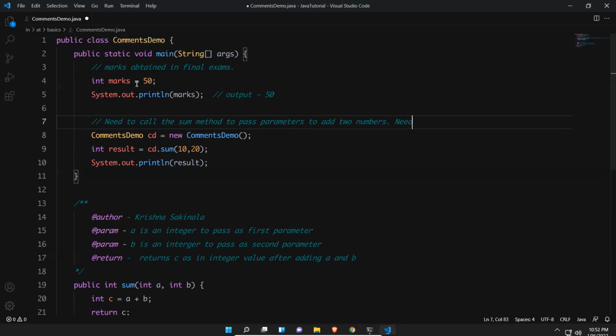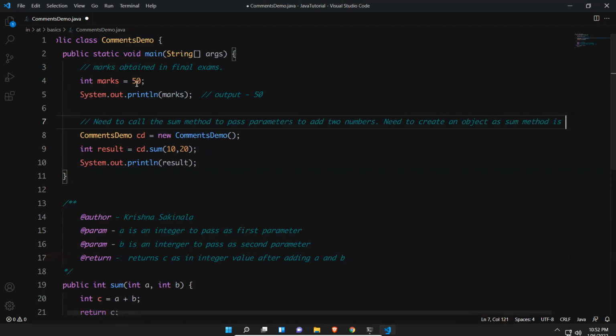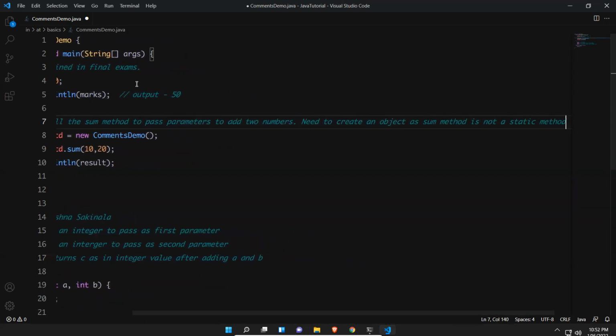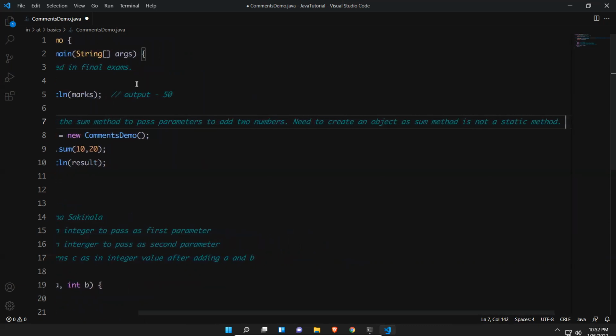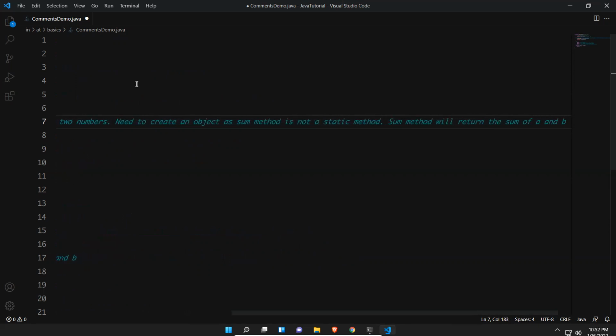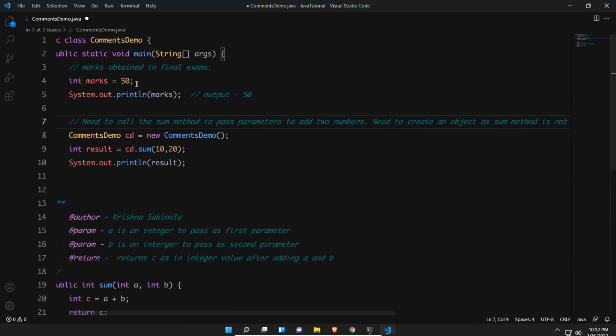Then need to create an object as the sum method is not a static method. Sum method will return the sum of a and b. So this much information I want to give, but it became very big, so I want to cut it short.